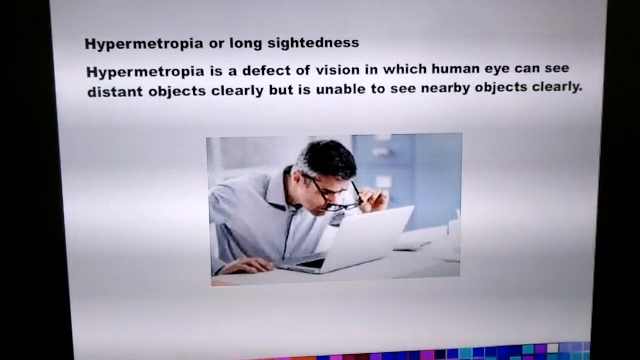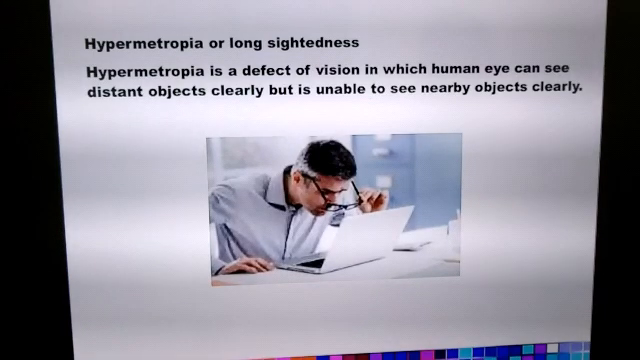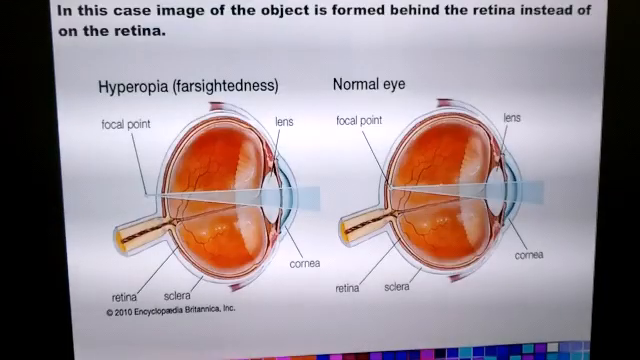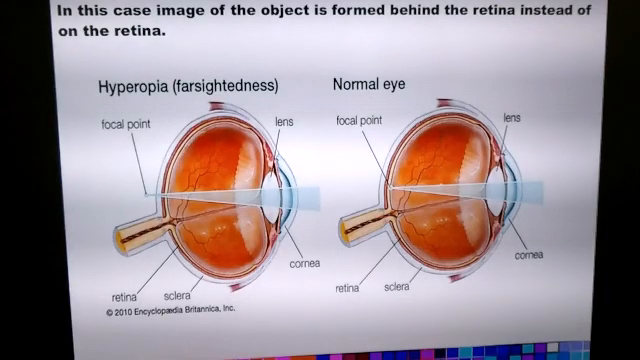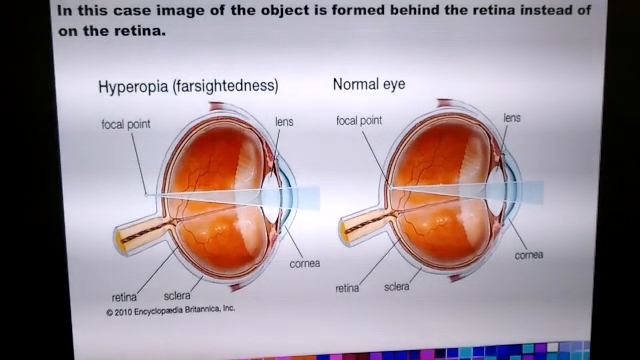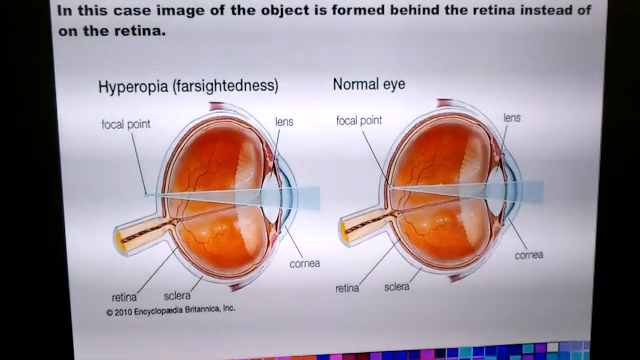Here you can see a man is trying to read whatever is there on the screen by removing the spectacles because he is not able to see the nearby objects clearly in this case. In this case, the near point for the person is farther away from the normal near point of 25 centimeters. So such a person has to keep a reading material much beyond 25 centimeters from the eye for comfortable reading.